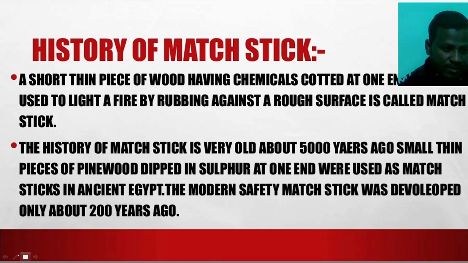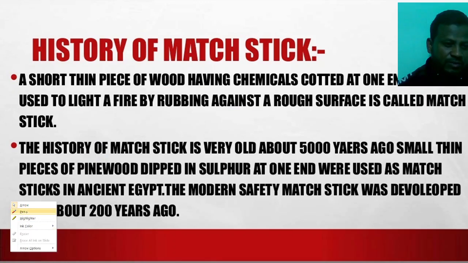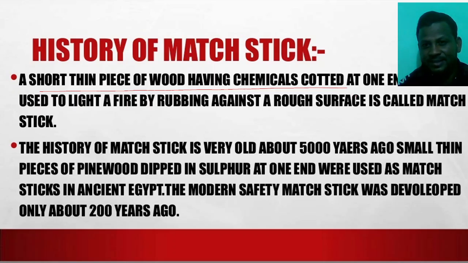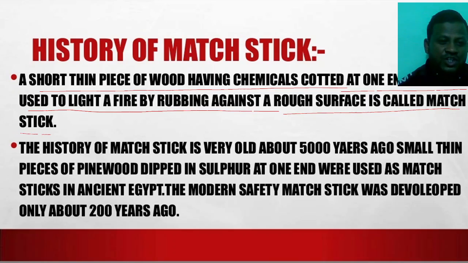History. If we see the history of the matchstick, which we use in our kitchens, let us see what the history of the matchstick is. Look here, a short thin piece of wood having a chemical coated at one end, which we use to light a fire by rubbing against a rough surface, is called a matchstick.